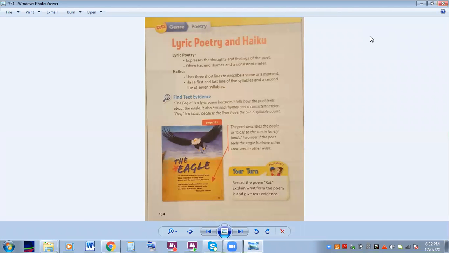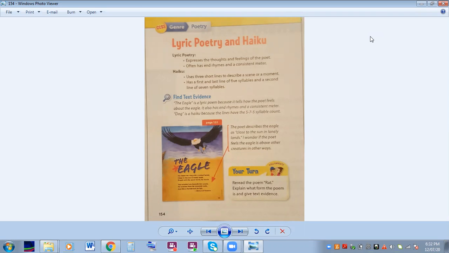Okay, so lyric poetry is a poem that tells the thoughts and the feelings of the poet. He shares how he feels about something in his poem. It's not always direct, but he tells you what he thinks about something in a direct or an indirect way. All right, we will discuss it as we read.